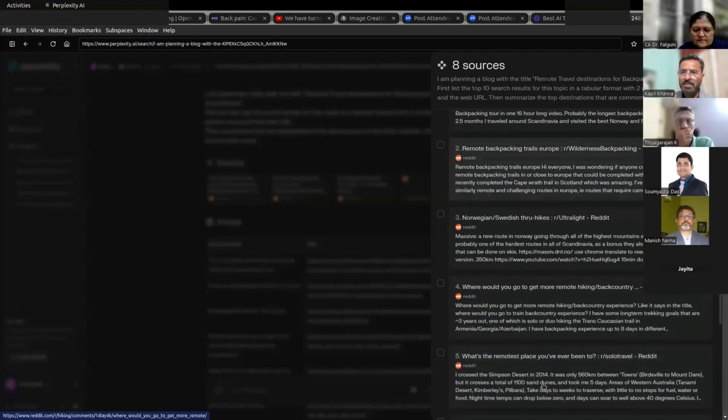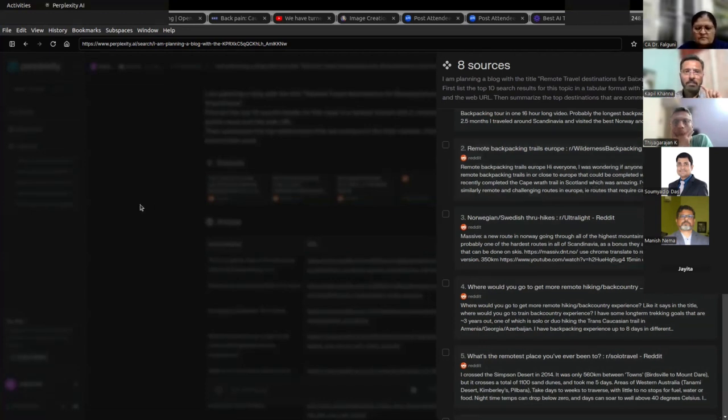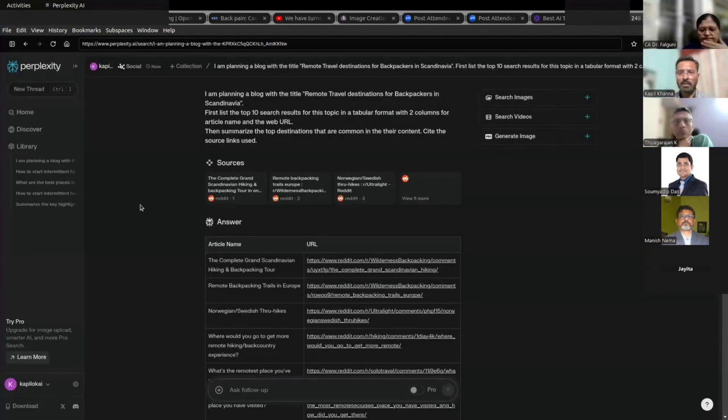It is searching all these different URLs on the web. Now, this is a Reddit search. Some of these might be 2024, some of them might be a little earlier, but it is not coming from the model's perception. It is coming from what is there on the web. Yeah, I think it uses the RAG, right? You are right. It is doing RAG. It's doing a very advanced and effective RAG. It has its own algorithm, but it's doing RAG.